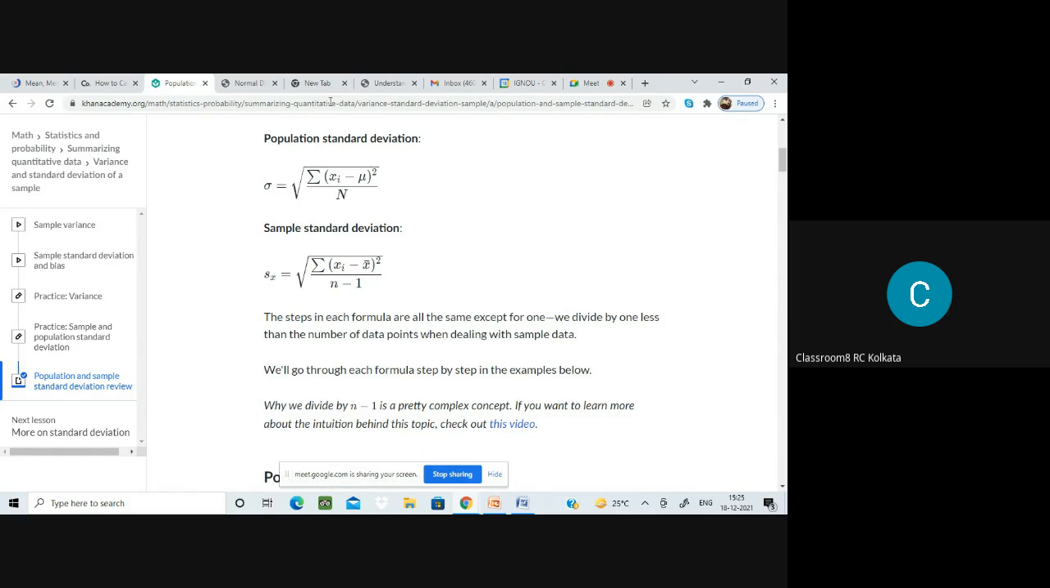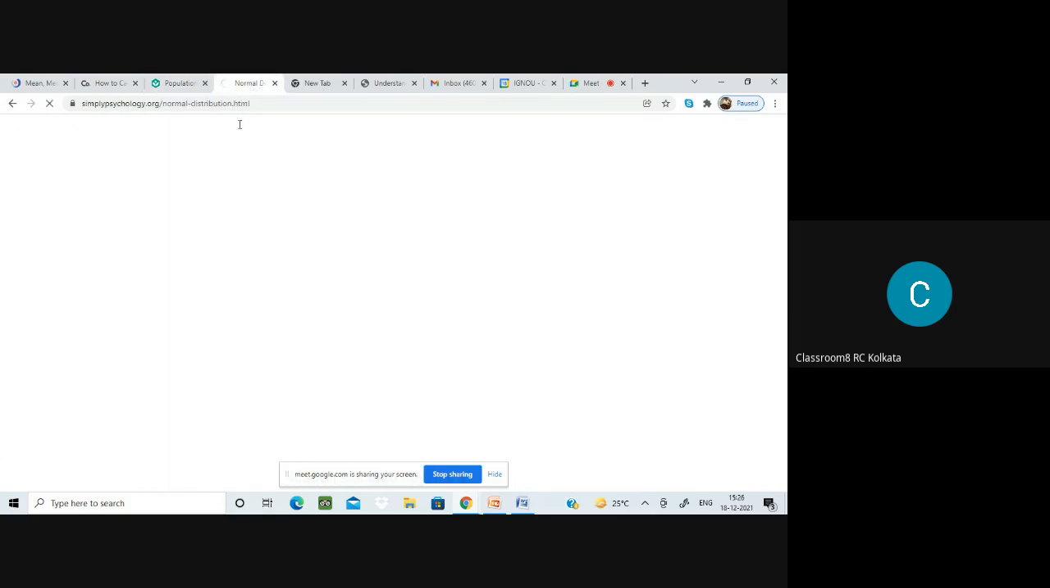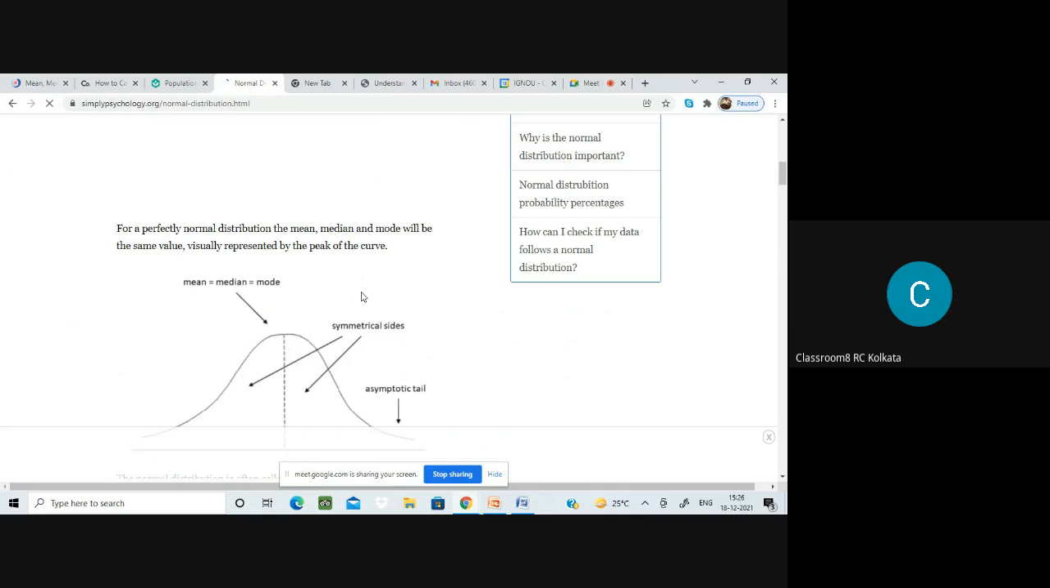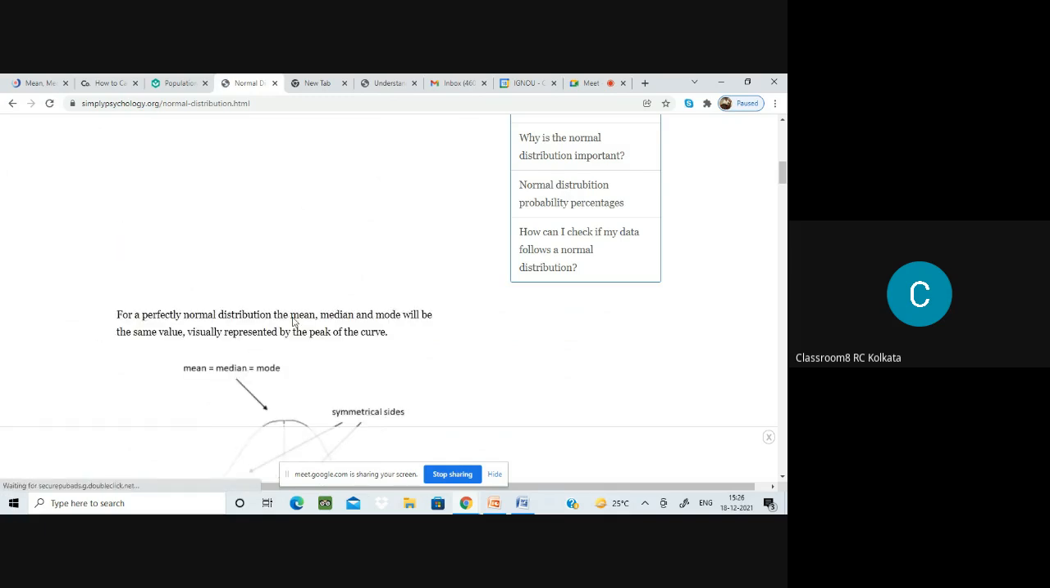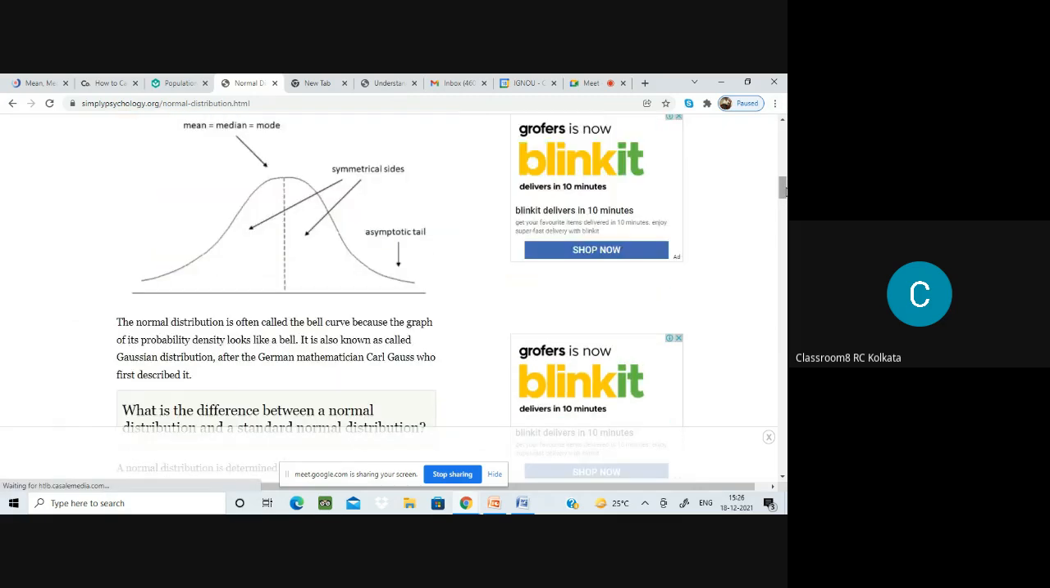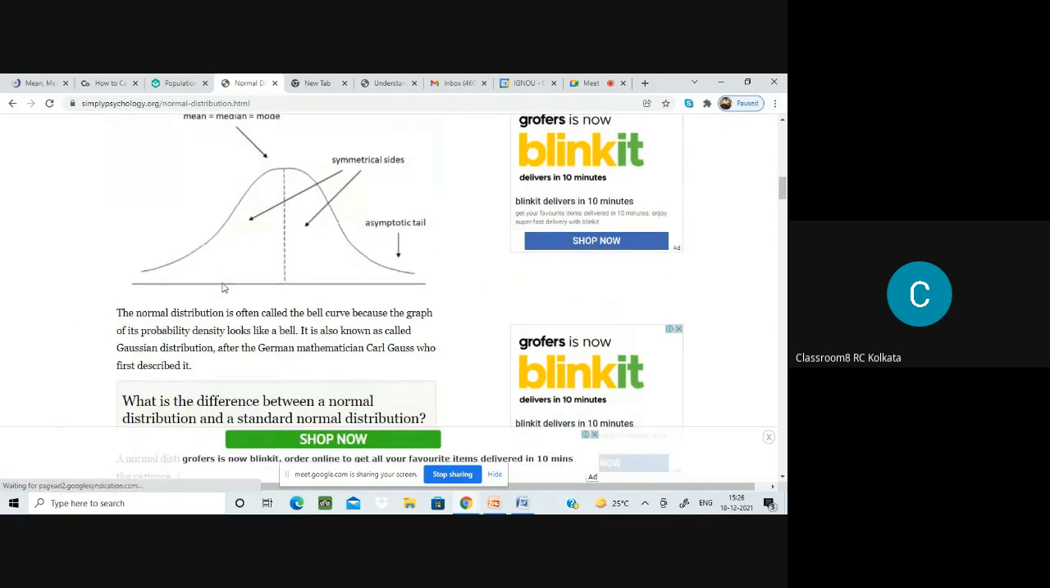Now we come to the normal distribution. This is the normal distribution curve I was talking about in the last class. As you see, this curve is a bell-shaped curve, and you have two tails. These are the tails I was talking about. The two tails don't meet the x-axis, but they remain parallel to the x-axis. That is, there is no change over here.